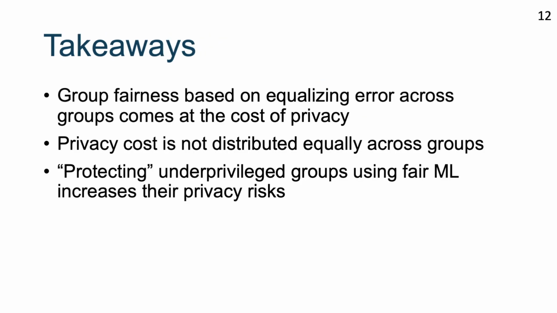The takeaway of our work is that group fairness based on equalizing error across groups comes at the cost of privacy, and this privacy cost is not distributed evenly across groups. So in practice, if we want to protect the underprivileged group using fair machine learning algorithms, we must be very careful because it may increase their privacy risks.